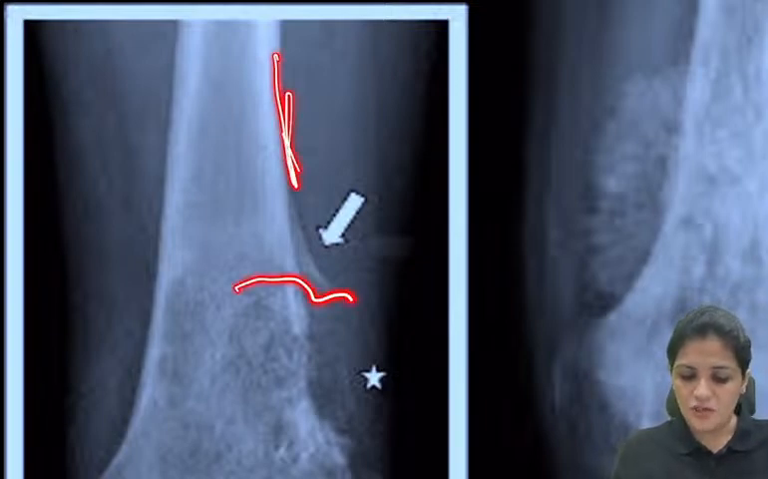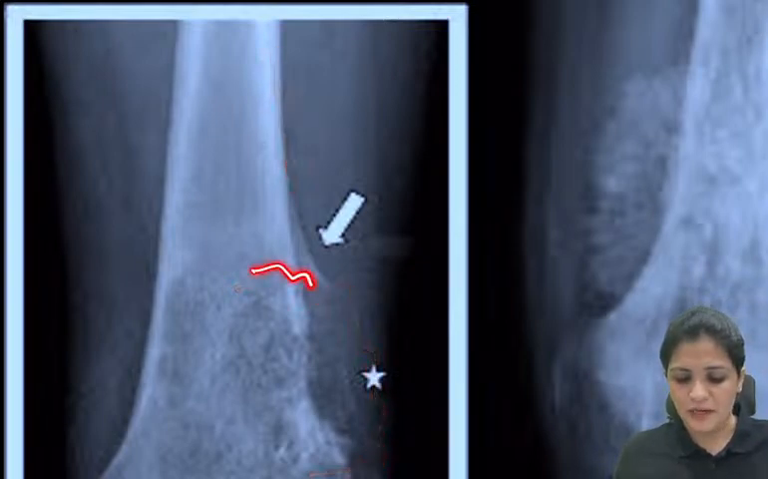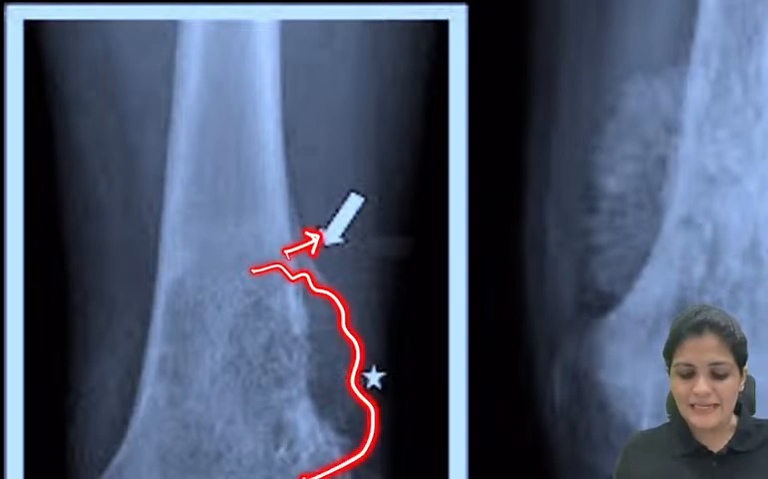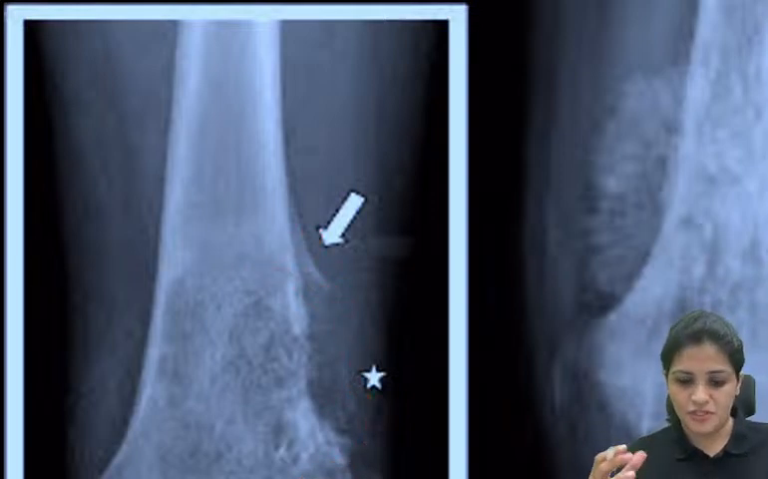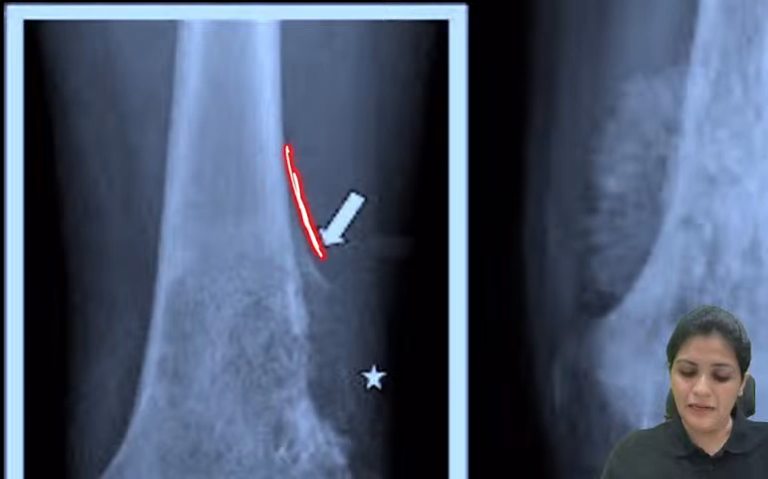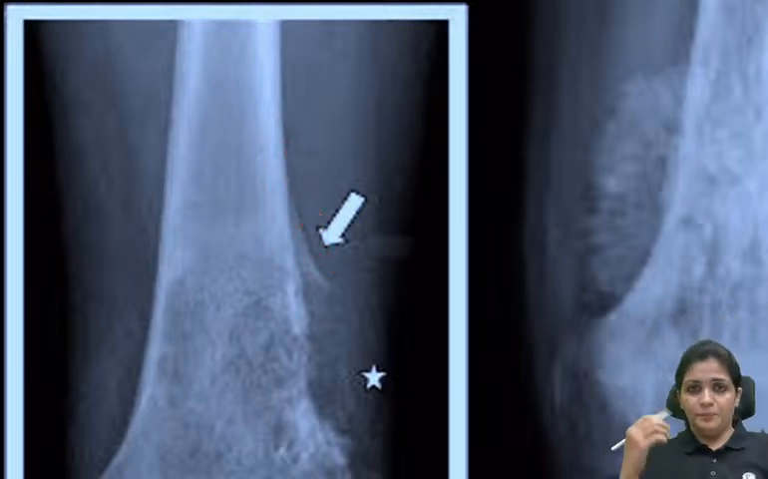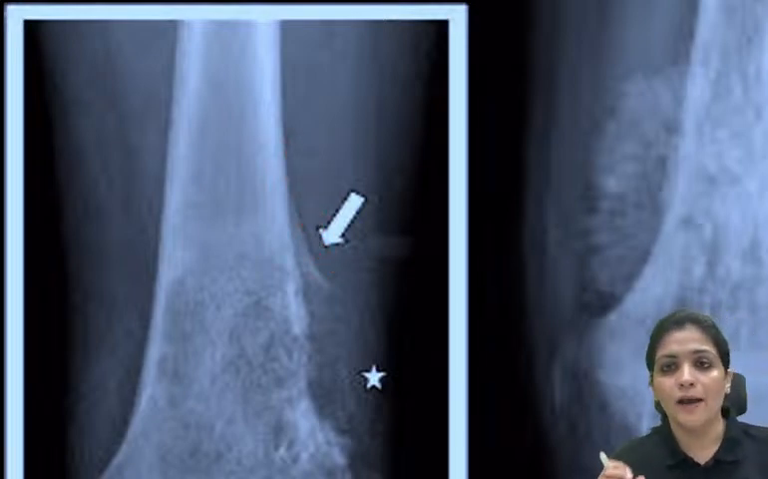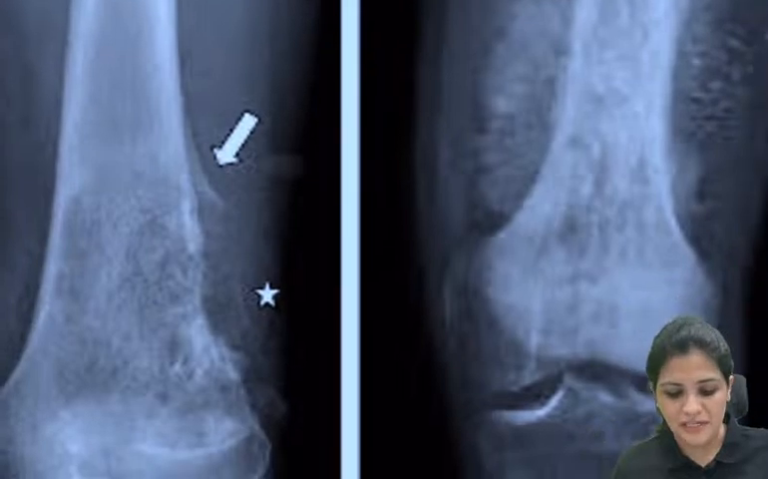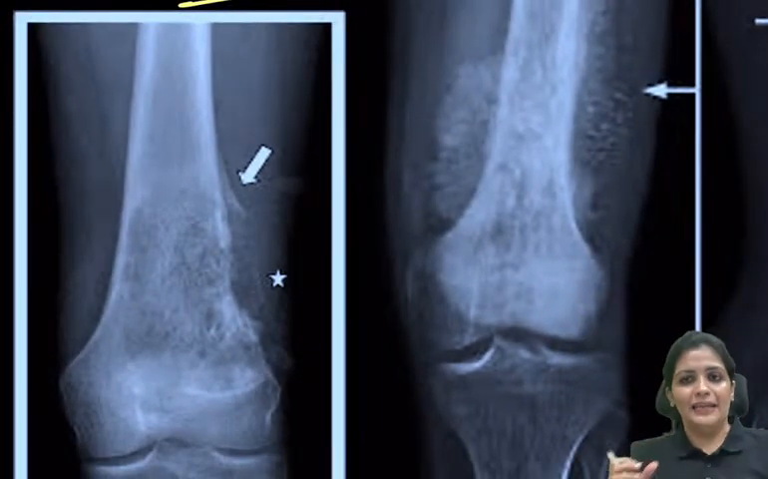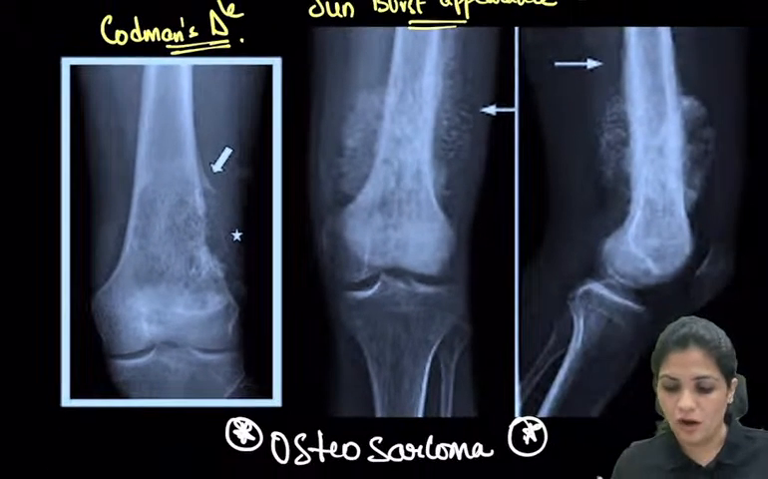So there is a formation of the tumor, right? Whenever this tumor is formed, there is a slight elevation of the bone, which can be appreciated. So this is nothing but your Codman's triangle. It appears as a triangle, named after Codman. So this is a Codman's triangle.